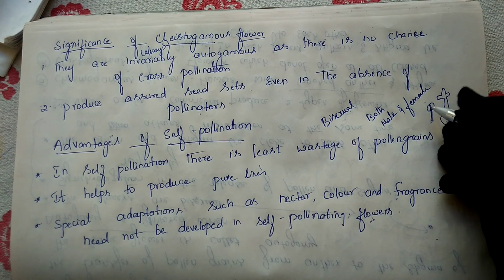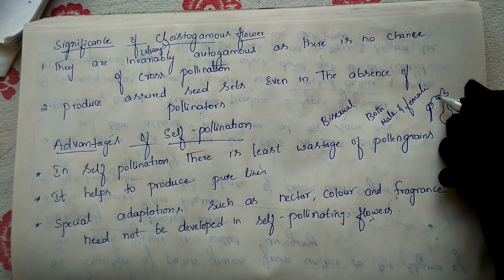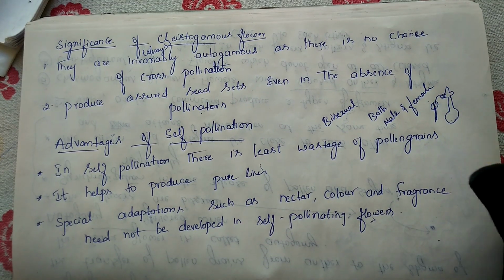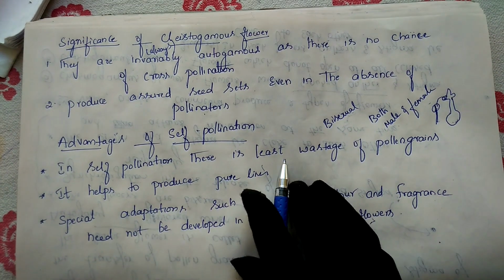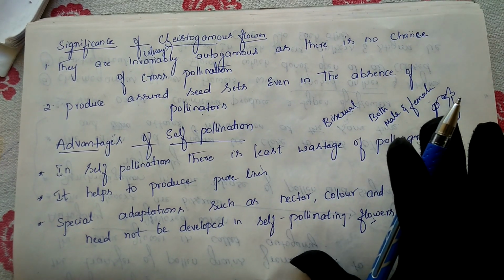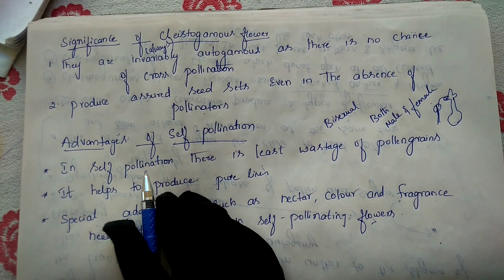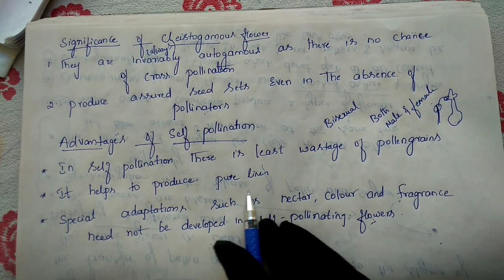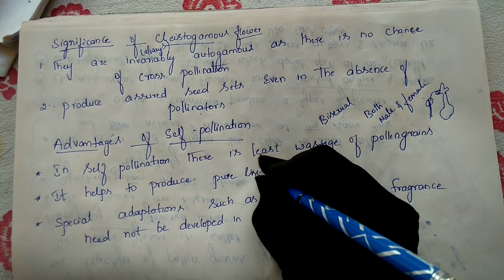So at that time, the pollen grains directly go and fall on the stigma with the help of the pollinator. There is no chance of wastage of any pollen grains here. That's why there is least wastage of the pollen grains; they will not be wasted in a large manner. So that is the first benefit of self pollination. The second benefit is that it helps to produce pure lines.